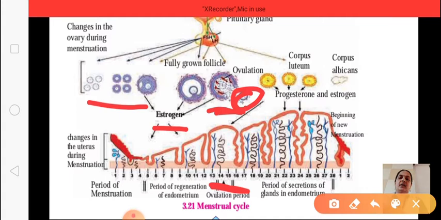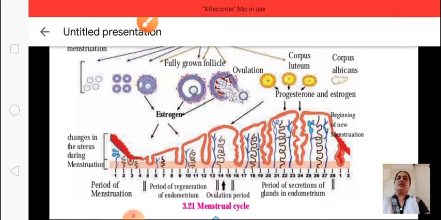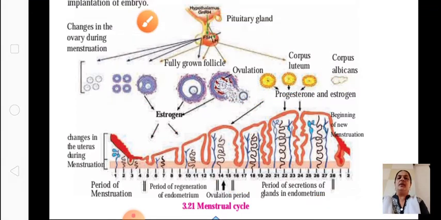In case it does not fuse with the sperm and does not form the embryo zygote, then it is converted into corpus luteum. If it is not fertilized, the corpus luteum is converted into corpus albicans. After that, this menstruation cycle will continue. We'll show you the rest. So this is the date from the period of menstruation.